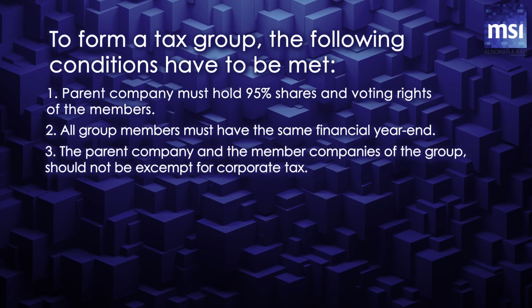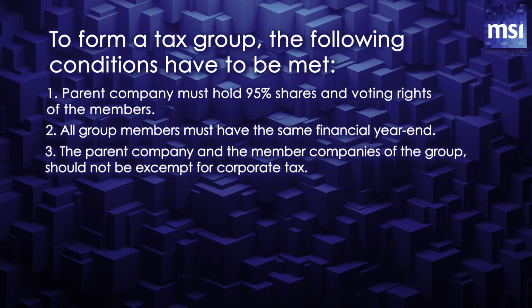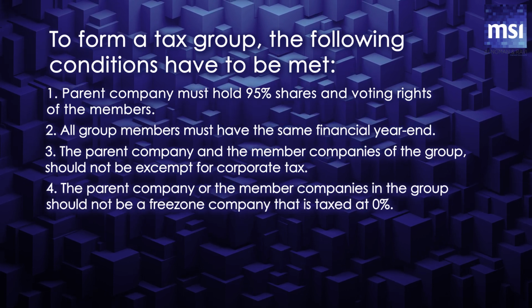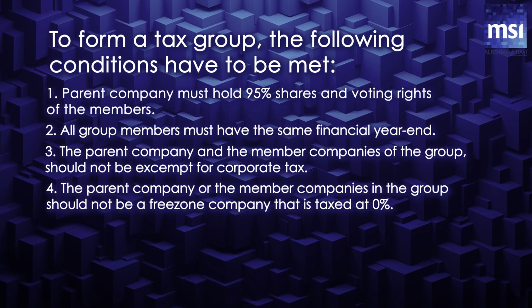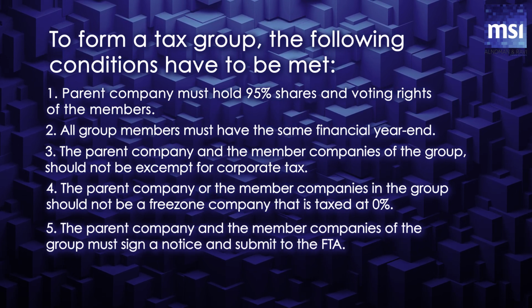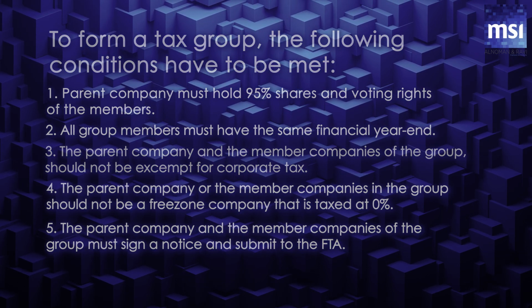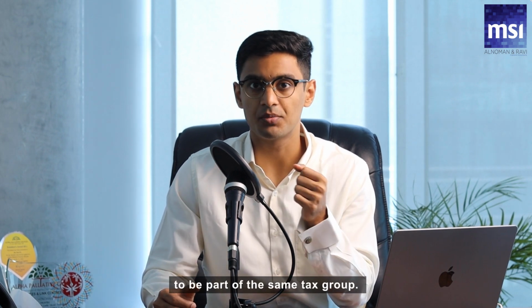Number 3, the parent company and the member companies of the group should not be exempt for corporate tax. Number 4, the parent company or the member companies in the group should not be a free zone company that is taxed at 0%. And finally, the parent company and member companies of the group must sign a notice and submit to the FTA. Branches and subsidiaries are also allowed to be part of the same tax group.